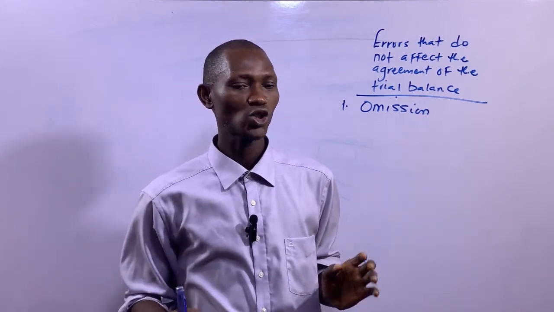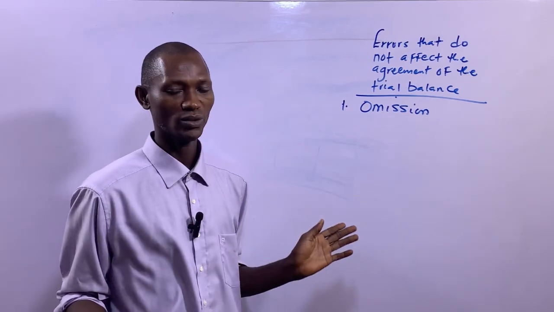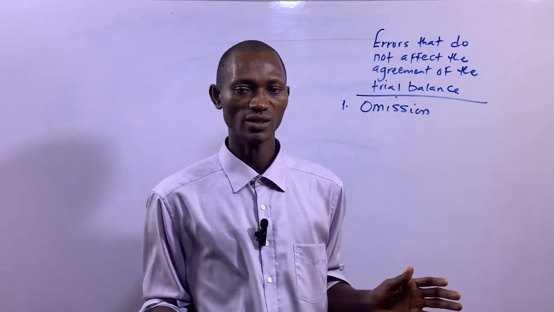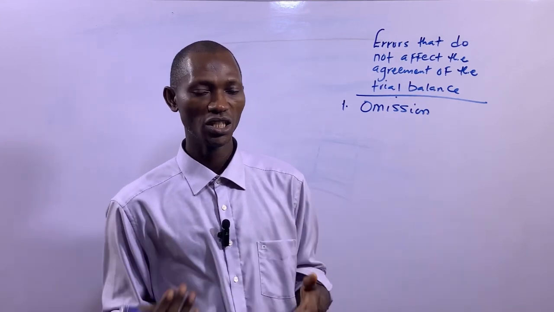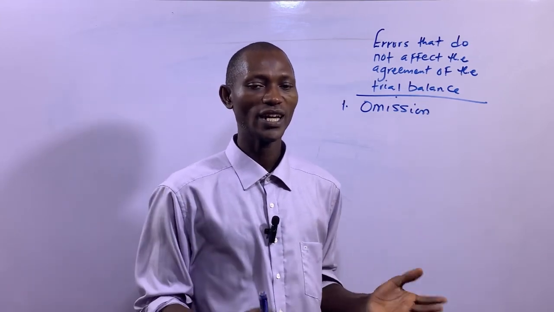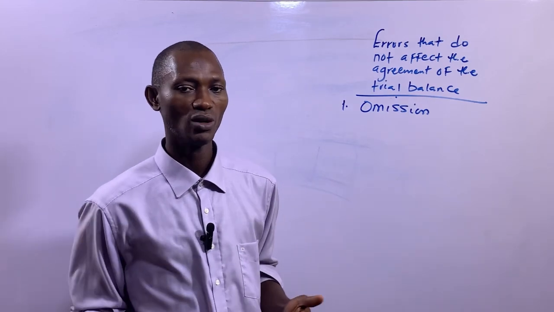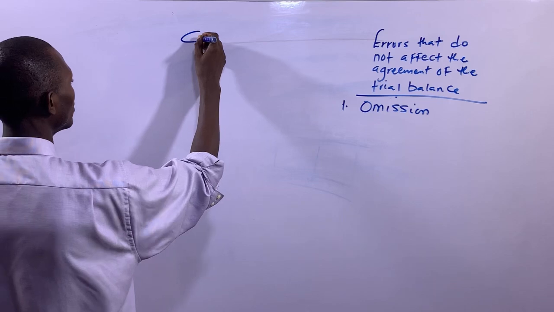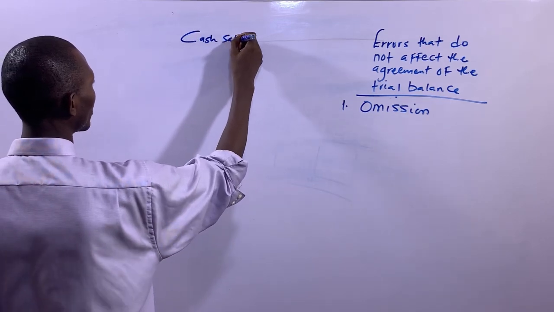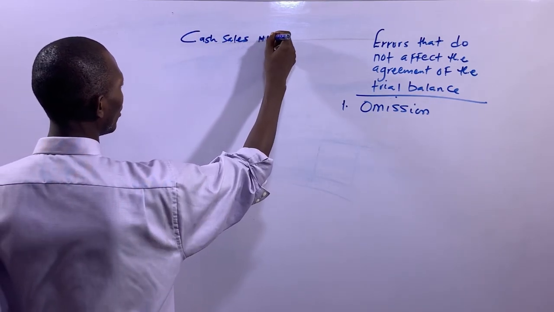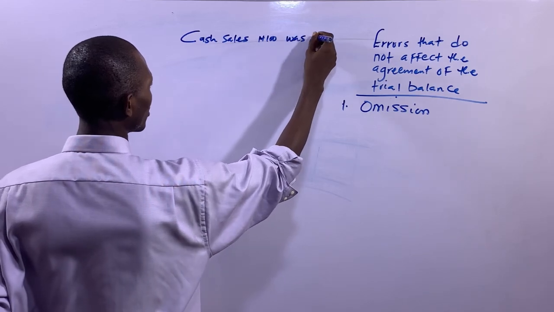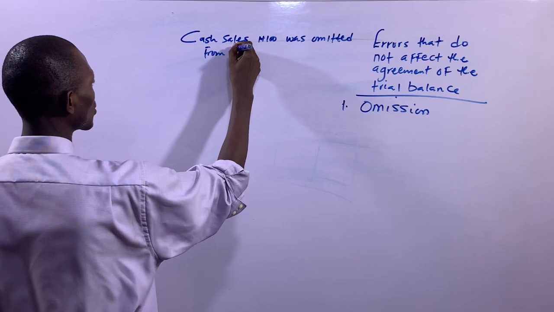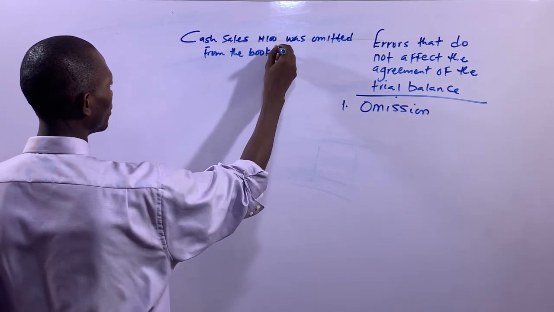That's what it means. So to correct error of omission is just for you to pass the two entries for the transaction which has been omitted from the books of account. So let's say, for example, we have cash sales, 100 naira, omitted from the books.